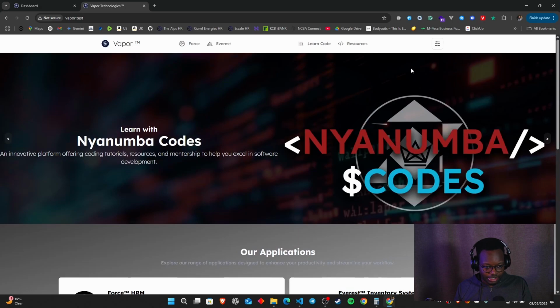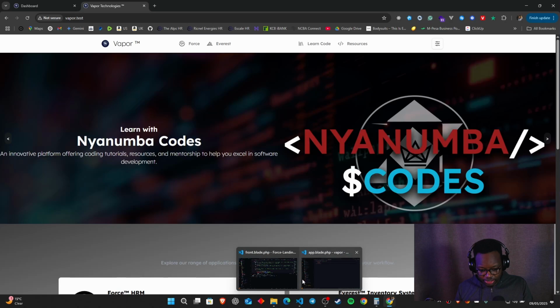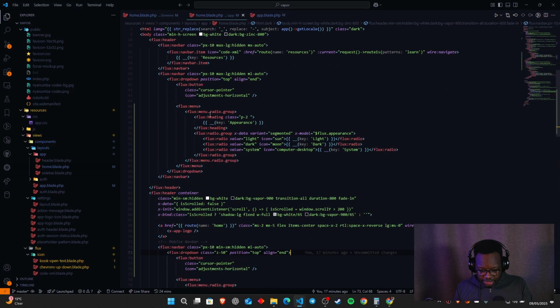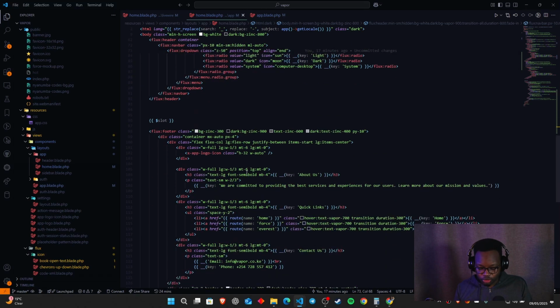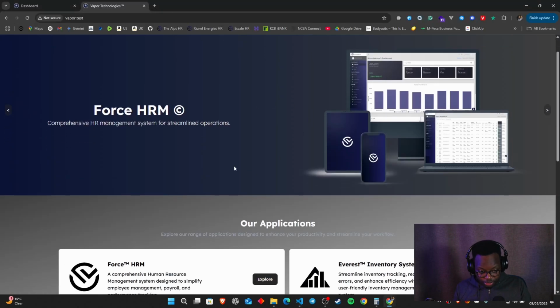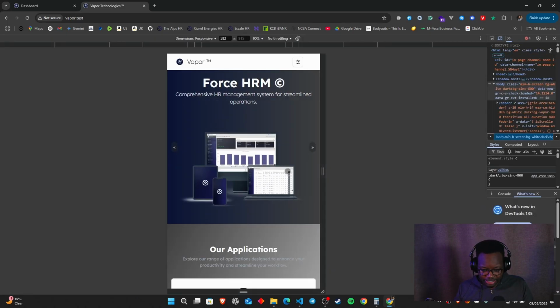So I've gotten to love Tailwind because I've been able to build this from scratch. Yeah, I've been able to build this from scratch, and it's really looking very nice, looking fantastic, if I should say so myself. I think one thing that most people wouldn't think of doing is also building this thing mobile first, and it's something that I didn't do with this. Because I built this for the desktop first, and I got to realize, okay, by the way, I've not done anything for the mobile side. And when I switched to the mobile side, it looked very bad. And I just got to realize that there are some few things that I need to change.